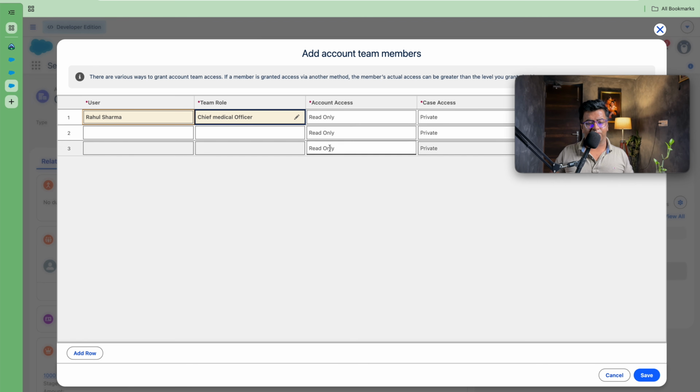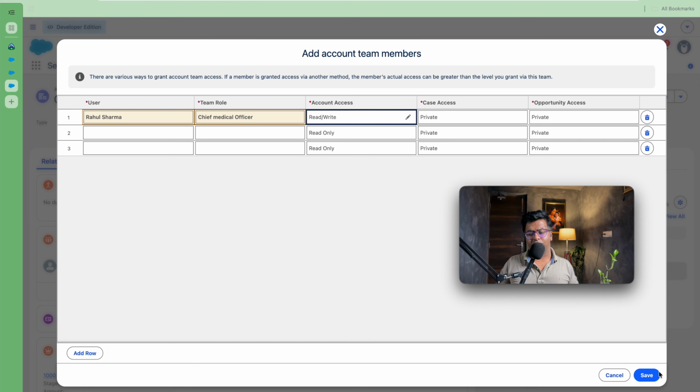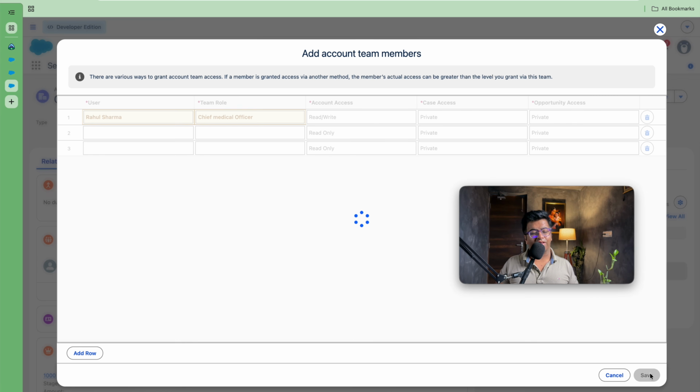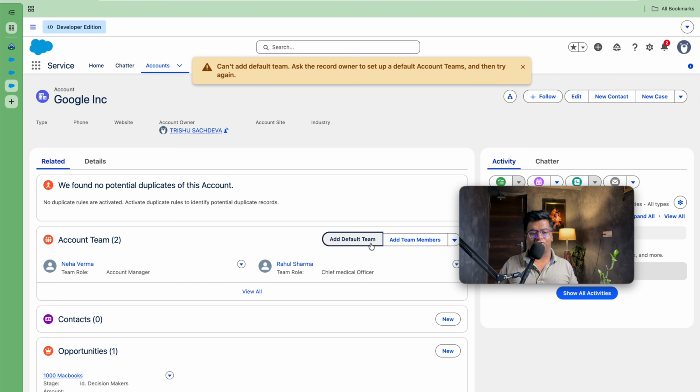So let's add the Chief Medical Officer that we have just added, and here we want to give read, write or private access, so we can give it out. For account access we are just providing, so a similar activity you can do. Further we have one more step, that is add default team.